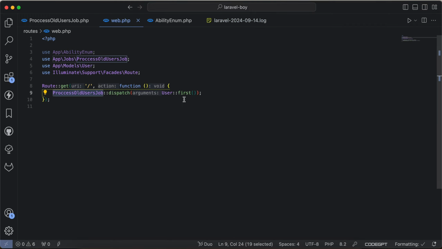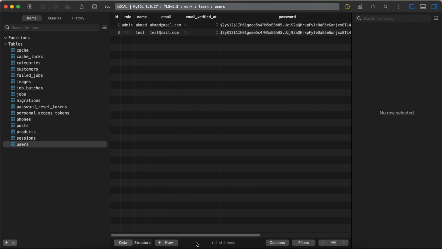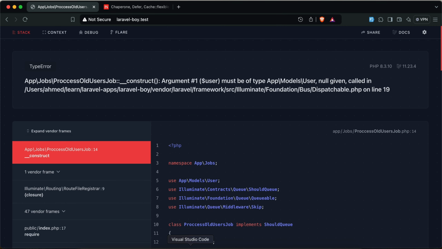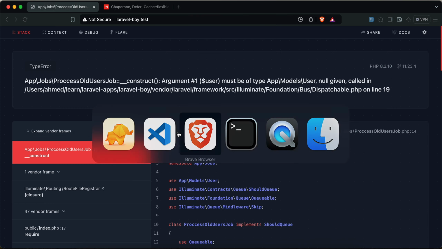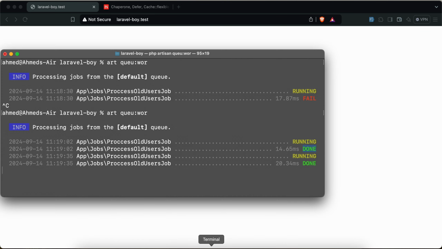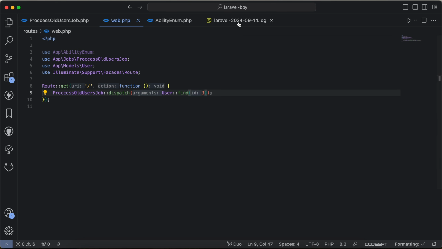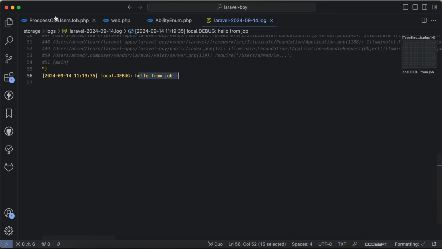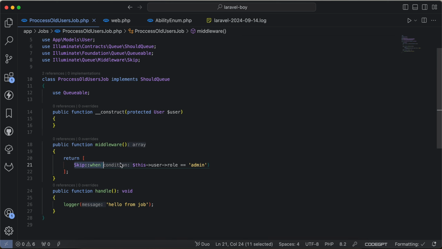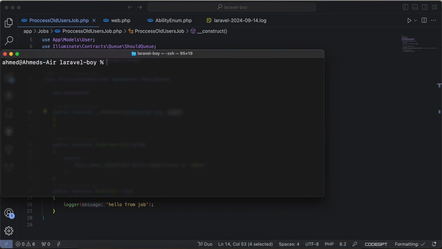For example, I will pass user ID number 2, User::find(2). It's not an admin. If I rerun the request, okay, it must be number 3, not 2. Refresh again, it works now, it's done. Back to my log, as we can see, "hello from job", because it will not be skipped, since I passed a non-admin user.